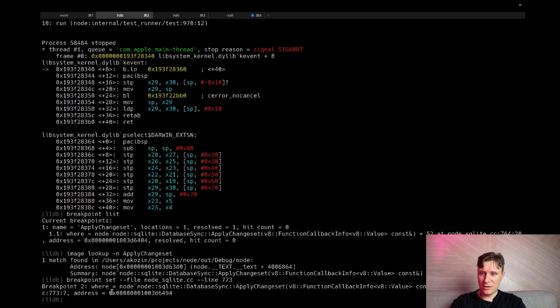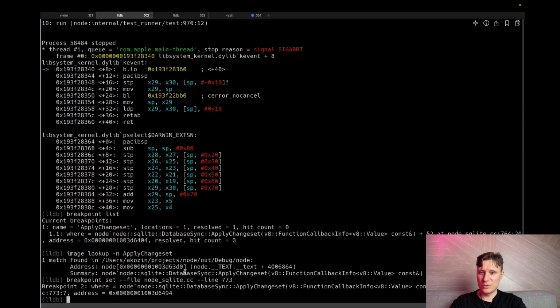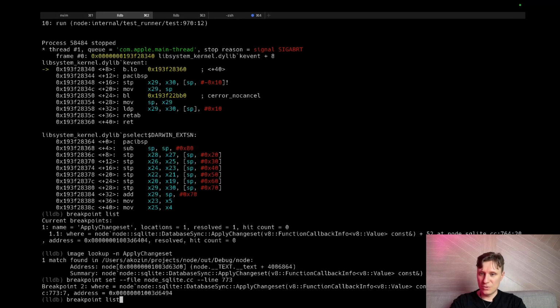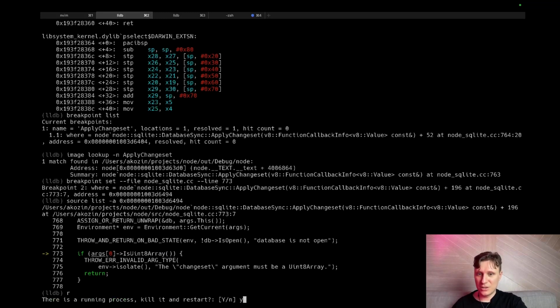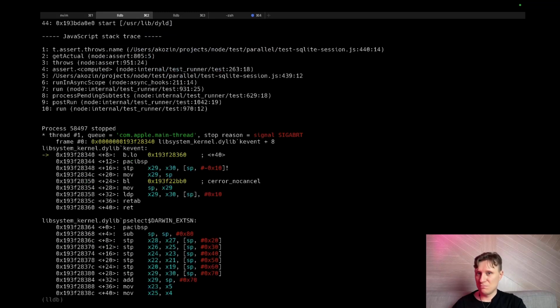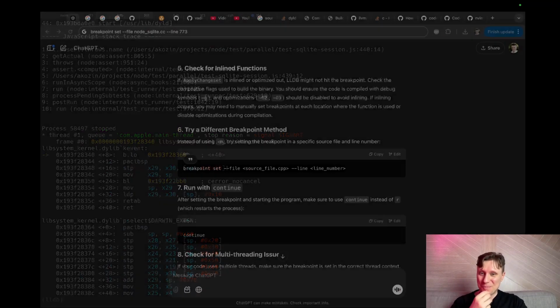And let's check around this breakpoint. What we can find around it. Source list. Yeah, as you can see, this is our breakpoint. Run. Yes, kill the process. We can't hit breakpoints. Why? For the love of God, why can't we hit breakpoints?